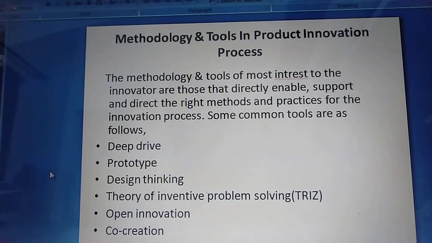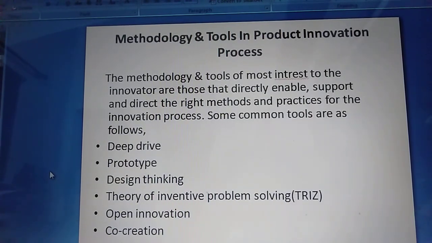The first one is the deep dive. There are seven tools here; we'll discuss them one by one. Deep dive: the deep dive is a brainstorming technique wherein a group of people meet to generate new ideas and solutions around a specific domain of interest.